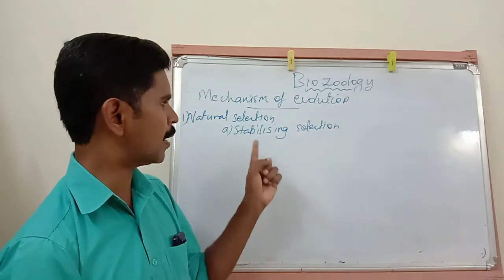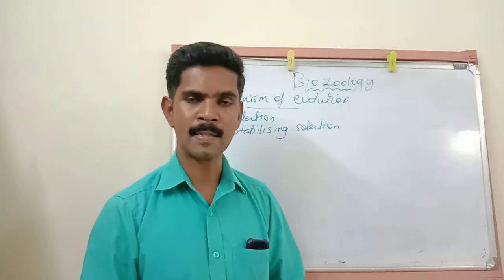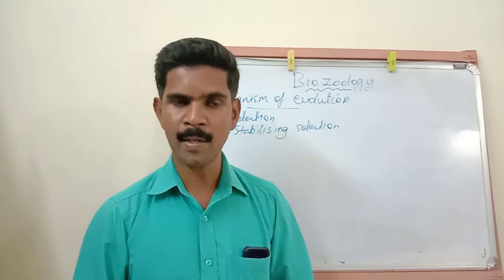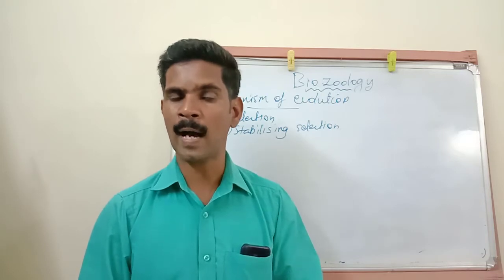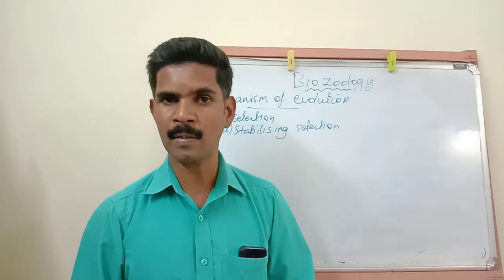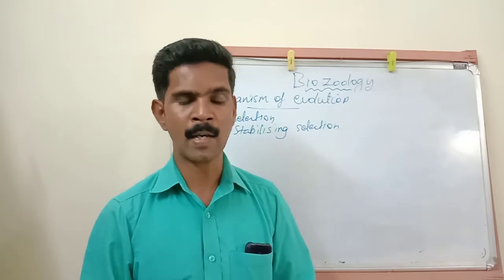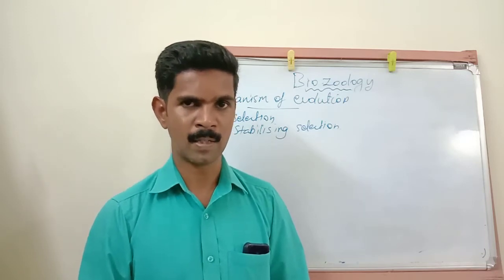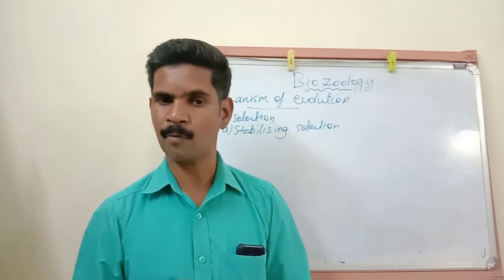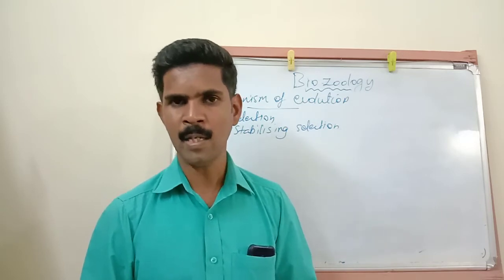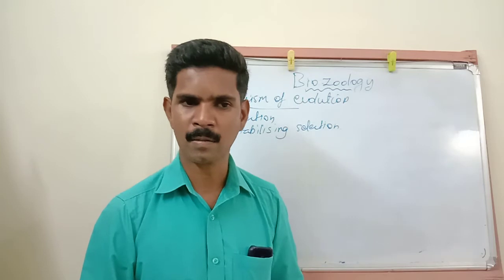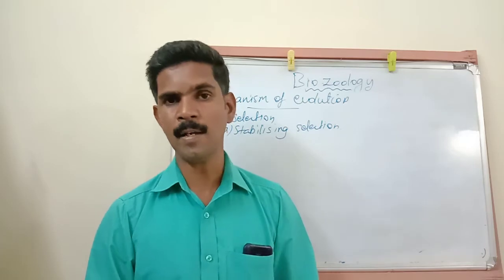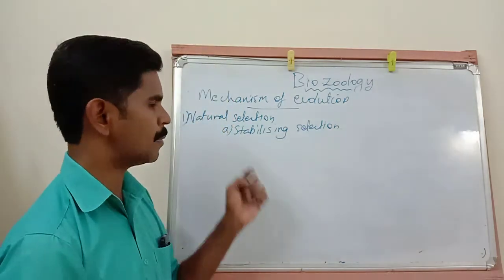So once again, let me repeat all the points about stabilizing selection. It operates when the environmental conditions are stable, the first point. The second point, this selection allows only the organisms which have average phenotypic characters to survive, and the extreme organisms are eliminated. The third point, no speciation. And the fourth point, phenotypic stability is maintained within a population. So these are some of the points about stabilizing selection.